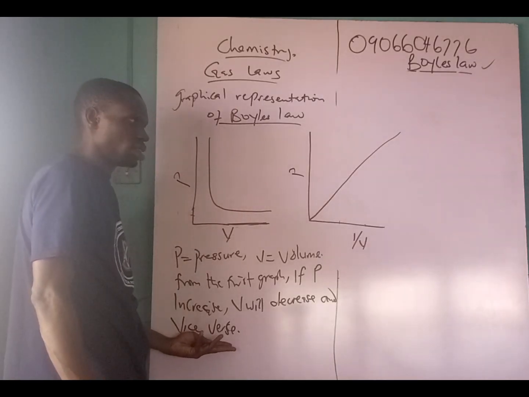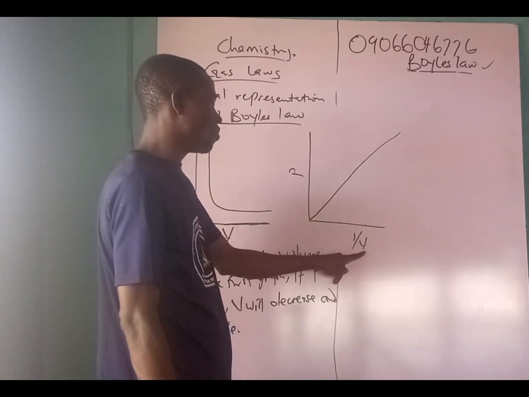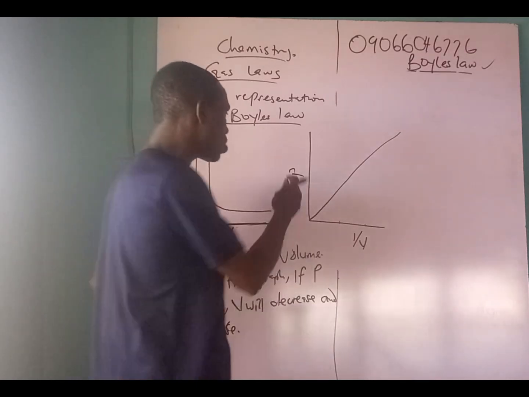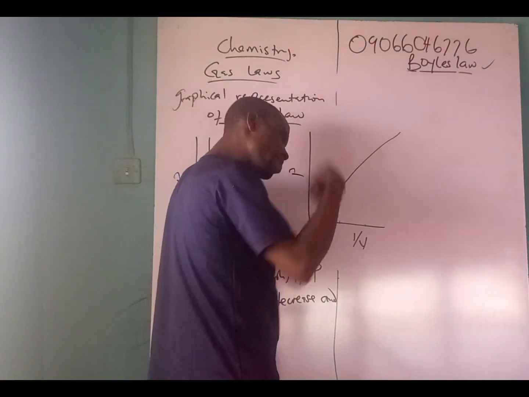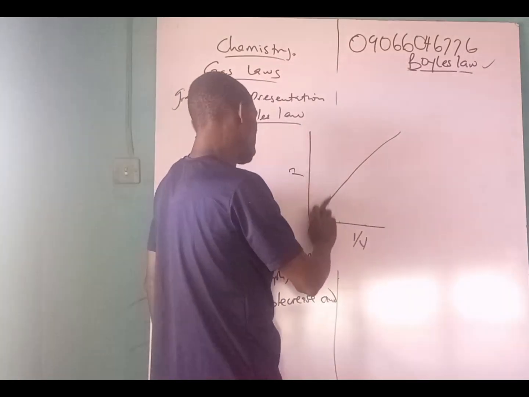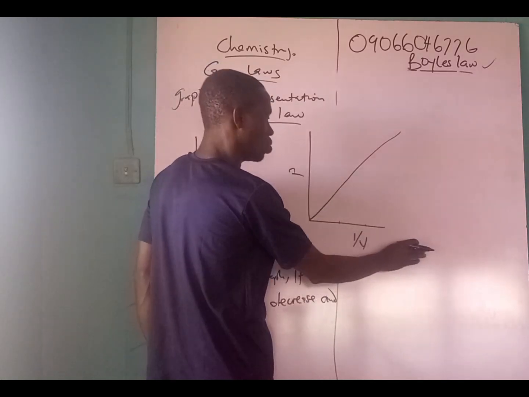That is it. But the second one is pressure against 1 over volume, the inverse of volume. When pressure increases, the inverse of volume will increase.